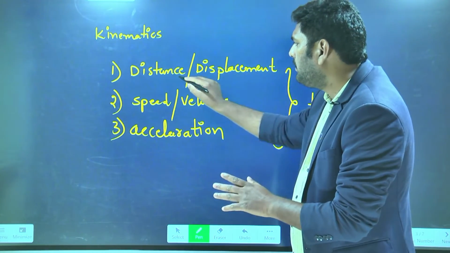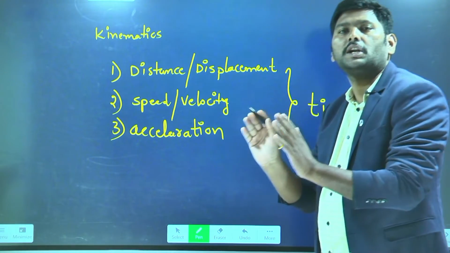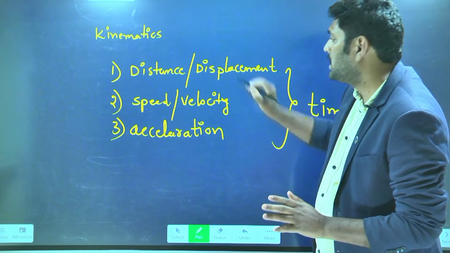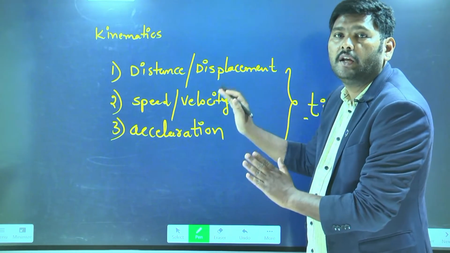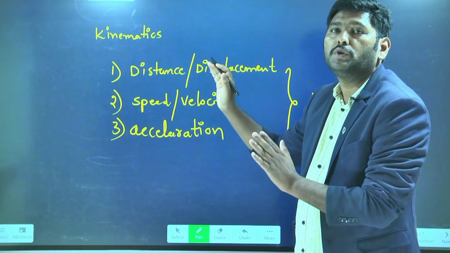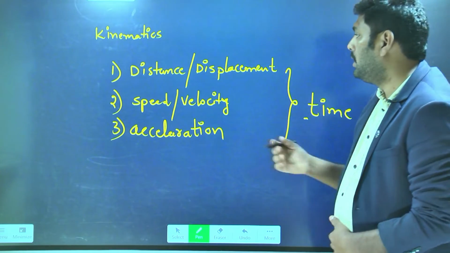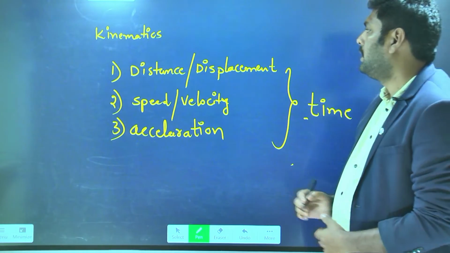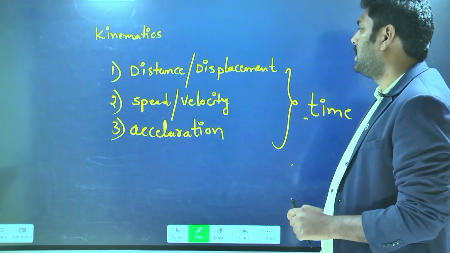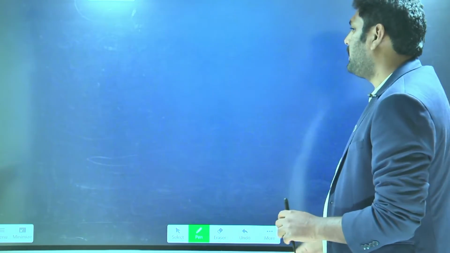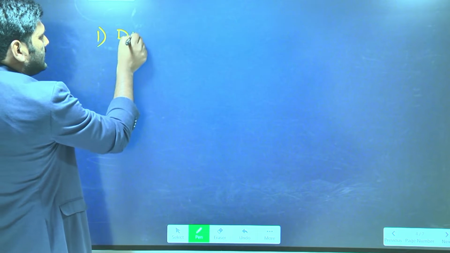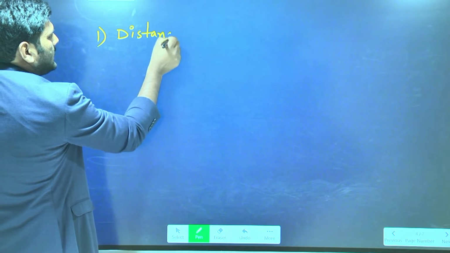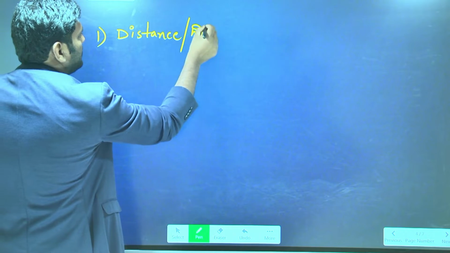These physical quantities, distance or displacement, speed or velocity, and acceleration, will explain any kind of motion of the object. Understood? Now is it clear to everyone? Now let's talk one by one about these physical quantities. What is the first physical quantity? The very first physical quantity is distance and displacement.